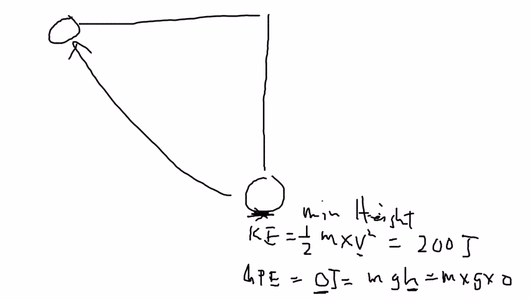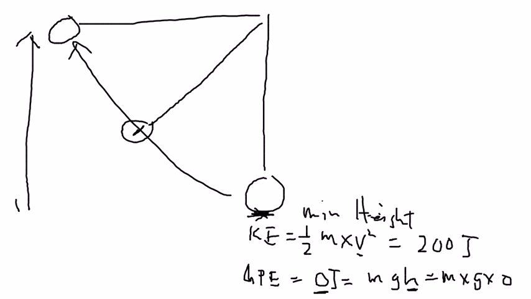Now as the ball goes up slowly and hits the midpoint, let's say the ball is here, and you can see the midpoint means half of the total height. This is the total height, and this is the horizontal level.